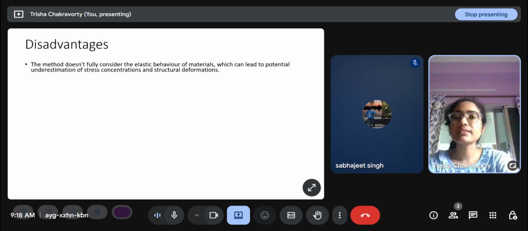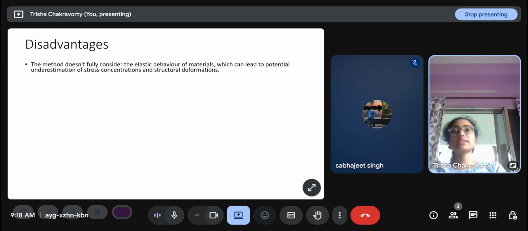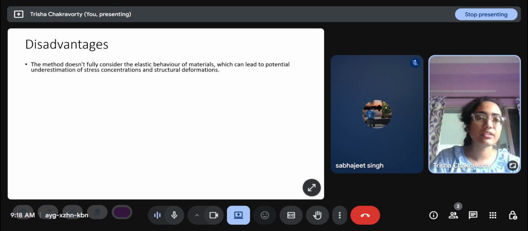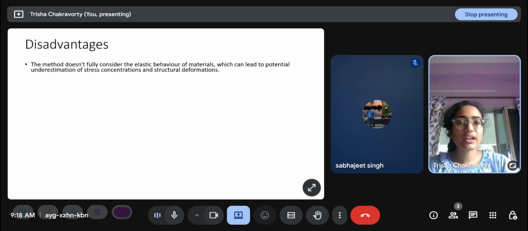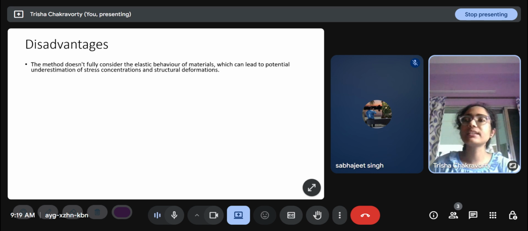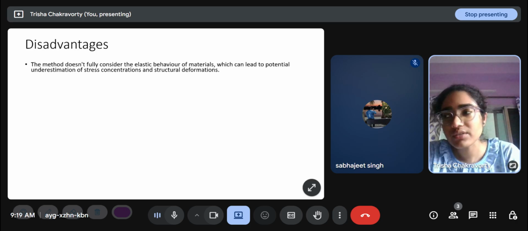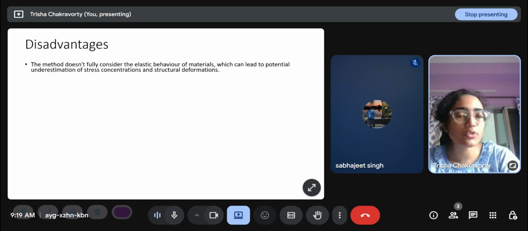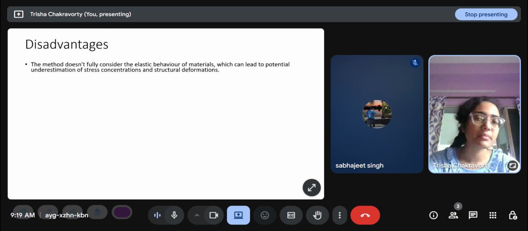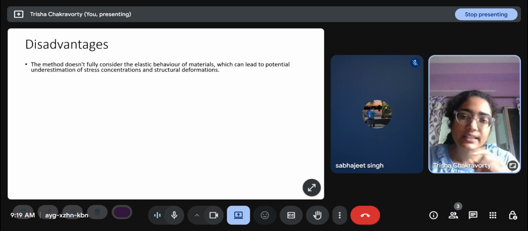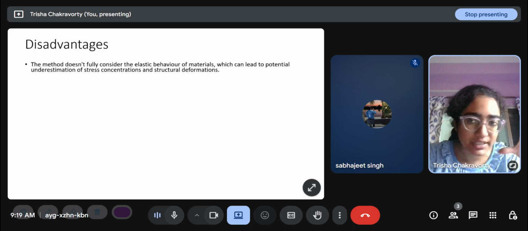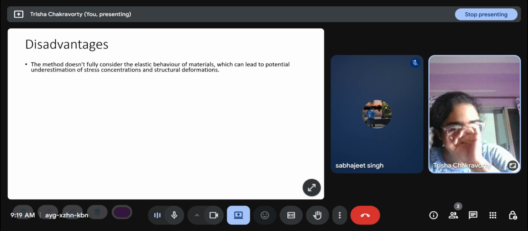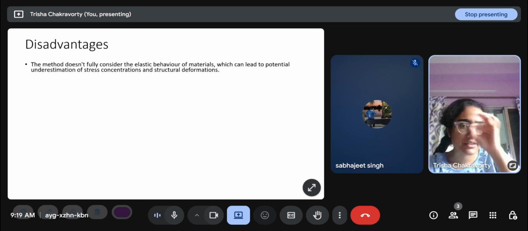And there are disadvantages. The first disadvantage is that the method doesn't fully consider the elastic behavior of materials, which can lead to potential underestimation of stress concentration and structural deformation. So not only does it give a conservative estimate, it might also give a wrong estimate, because if I'm not capturing the behavior of the structure in my design, I'm assuming that after yield stress it completely fractures, but it does not. There is actually some other behavior going on.